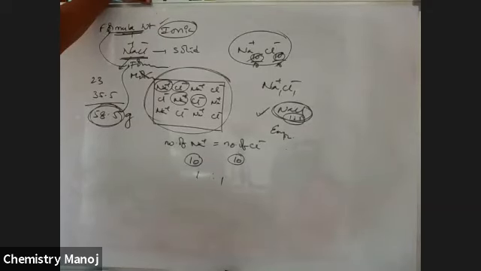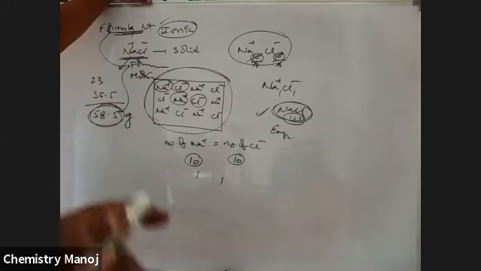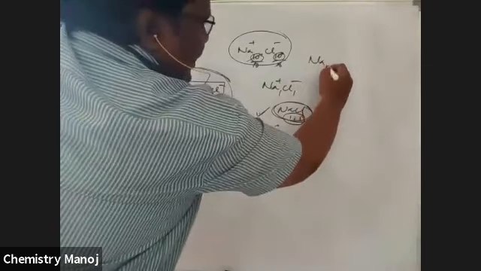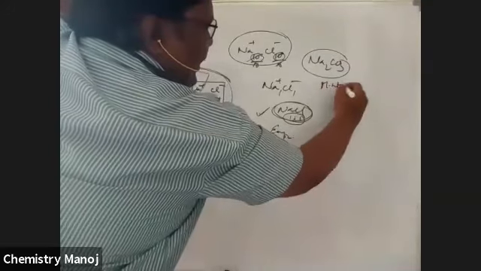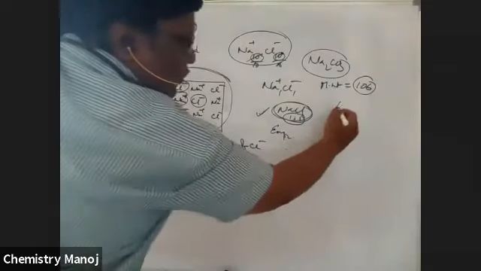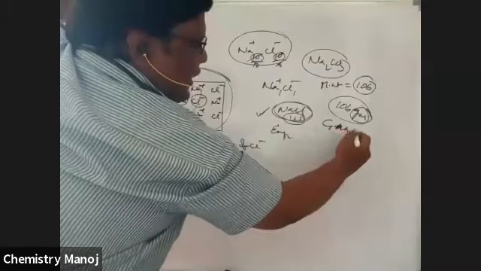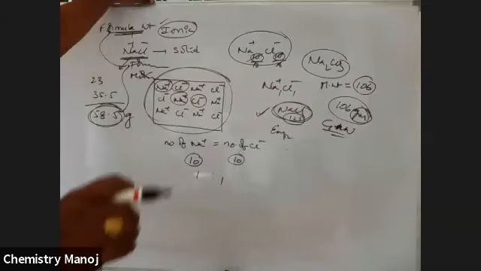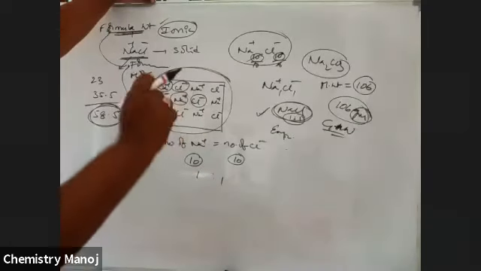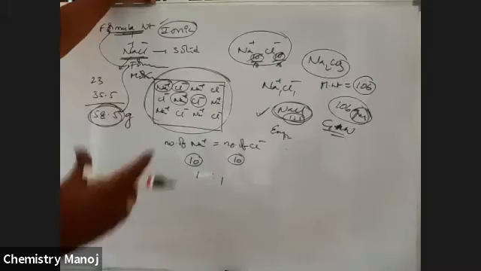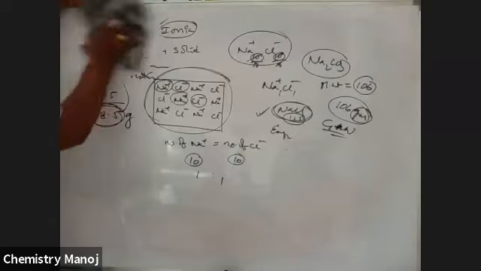So, the difference between molecular weight and gram molecular weight. There is no difference in magnitude, the value is the same. For Na2CO3, molecular weight is equal to 106, no unit. If it is 106 grams, there is a unit, it is gram molecular weight. Just the units are different. If that value is expressed in grams, it is gram molecular weight. If there is no unit, it is just molecular weight. So mind it, once again, the terms are very, very important.